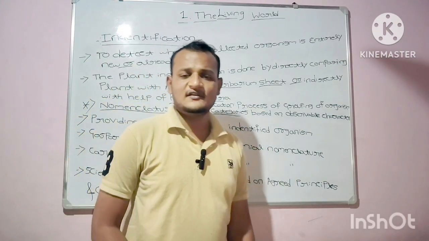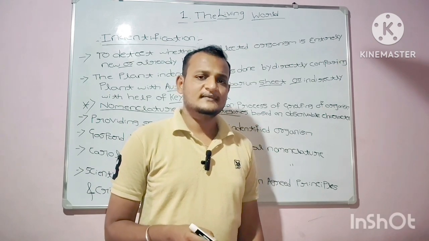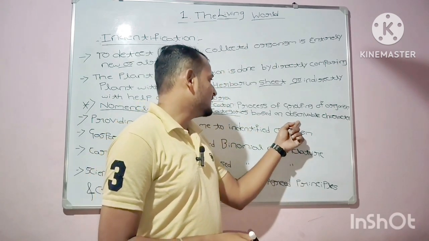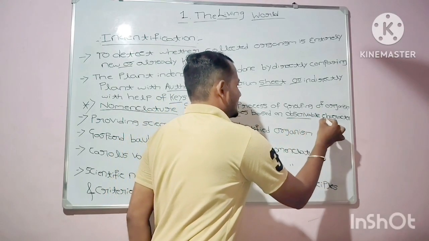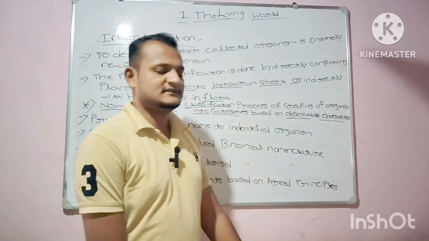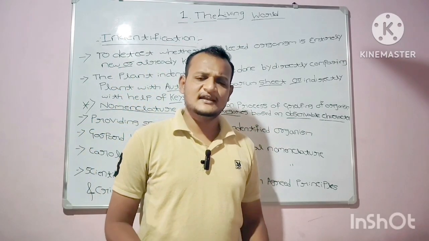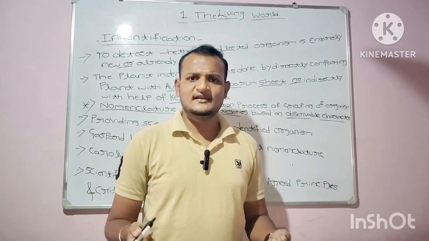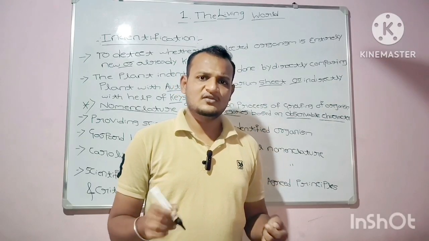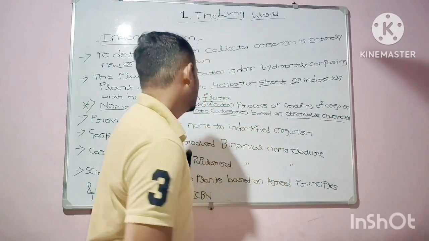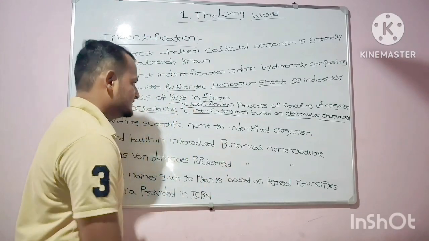Here the grouping of organisms into categories takes place based on observable characters. Observable characters means the similar characters present in the species that are going to be grouped into categories. So this is how classification happens.